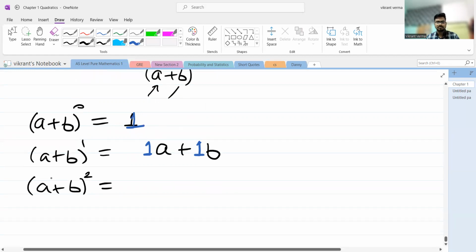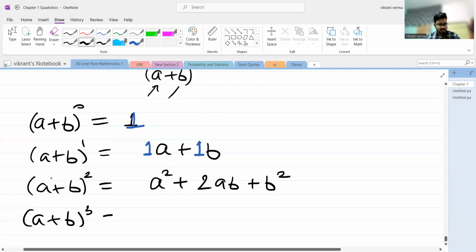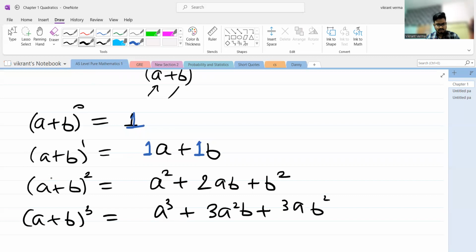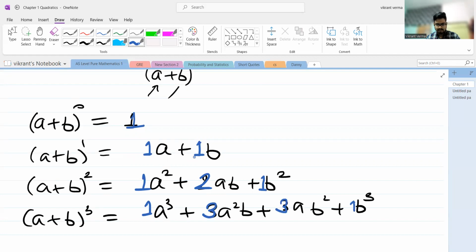For a plus b squared, all of you know that it is a squared plus 2ab plus b squared. Similarly, a plus b cubed is a cubed plus 3a squared b plus 3ab squared plus b cubed. Again, let me highlight the coefficients in blue. It will be 1, 3, 3, 1.